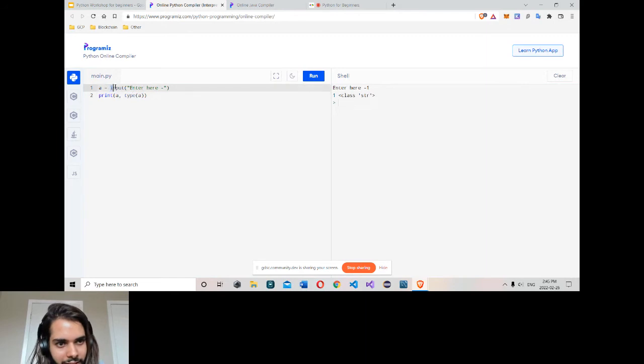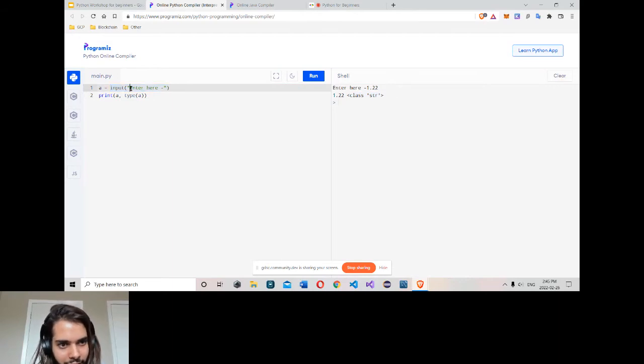But it always takes the input as a string. No matter what I type here, I type one and it stores the value one in a. Then I try to find the type of a. What is the type? I get string. So this function always returns a string. Even if I type maybe a float and click run, I get a string.